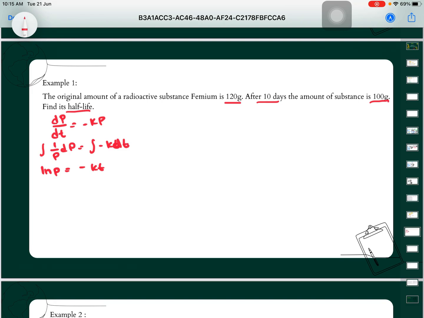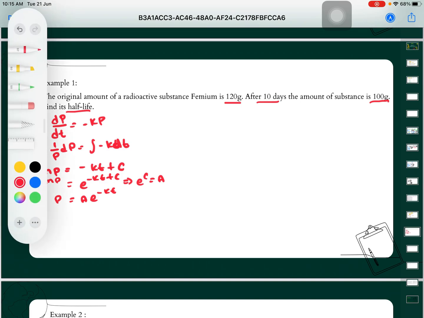Sorry, this is dt equals negative Kt plus C. Then we want to cancel the ln, so we get e power of ln P equal to e power of negative Kt plus C. Then we will get P is equal to A e power of negative Kt, where e power of C is equal to A.